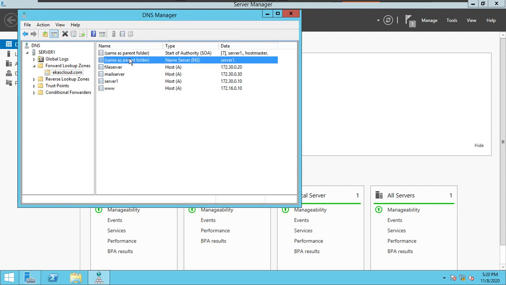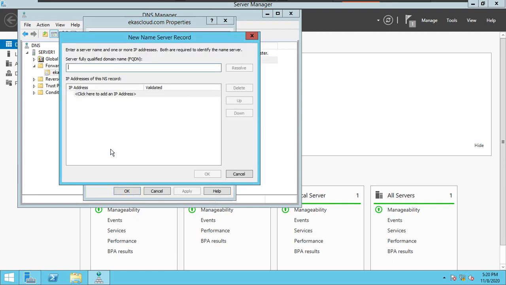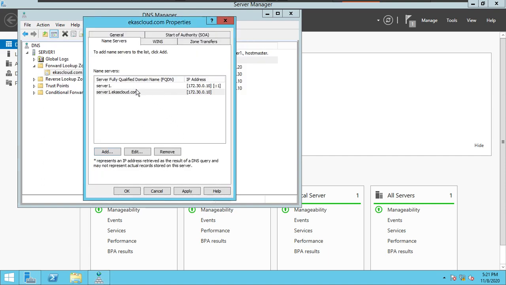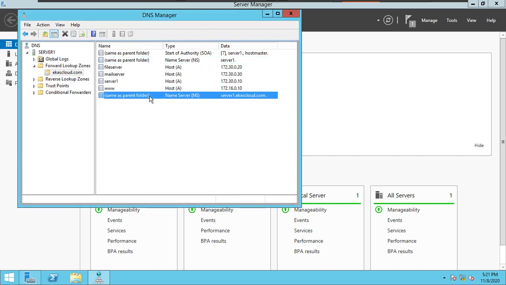Let me go once again. I will double click and add a new record. I have to say server 1.ekascloud.com and I will type 172.30.0.10 and click OK. And this new record is added. This is how a glue record looks like. See, this is the glue record.